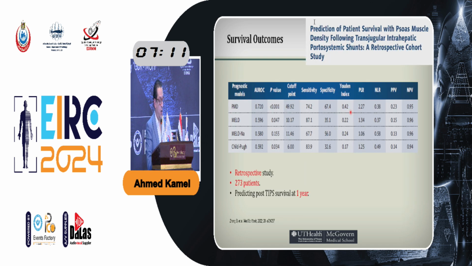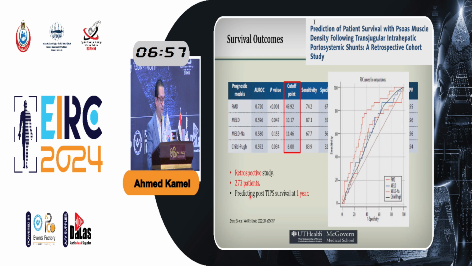Another group, 2 years later, did the same thing. They looked retrospectively at their group of patients who underwent TIPS. Again, they found similar results, but with different numbers. The cutoff that they had instead of 29 was actually 49 for the group.